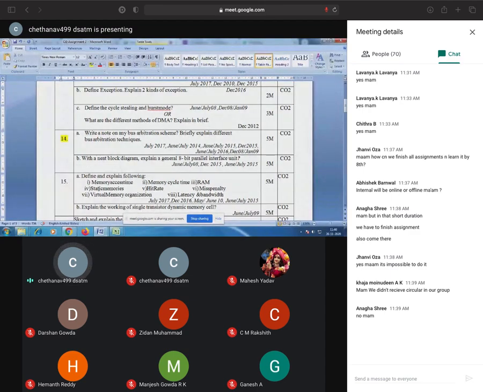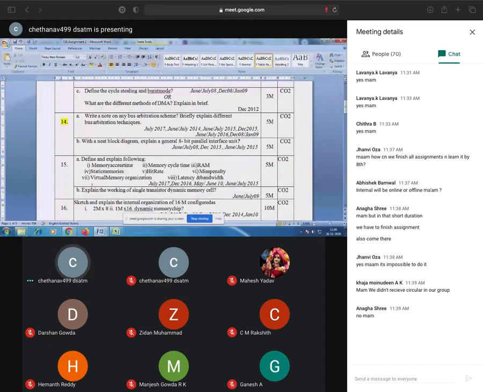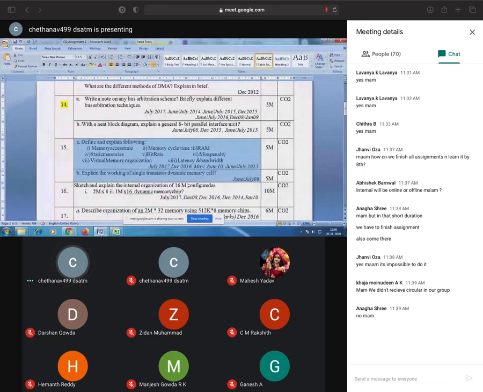Okay, then start writing assignments. See, here we have memory access time. Memory, see, this is the full memory module which I have not at all done. These two questions, A and B, I have not done for you. Okay, so I'll highlight it in red color.